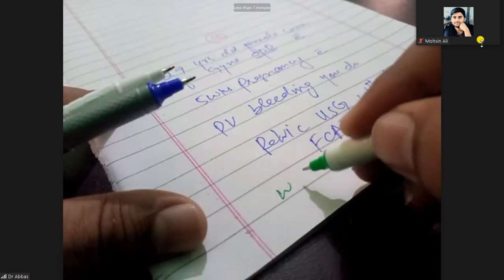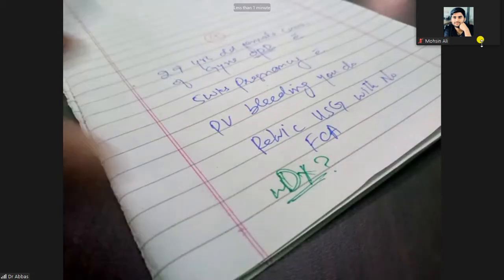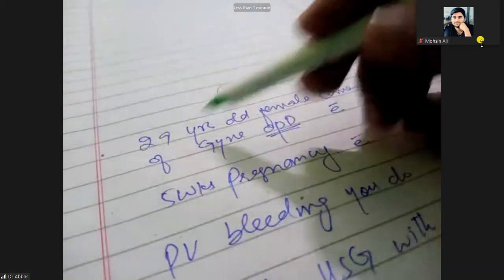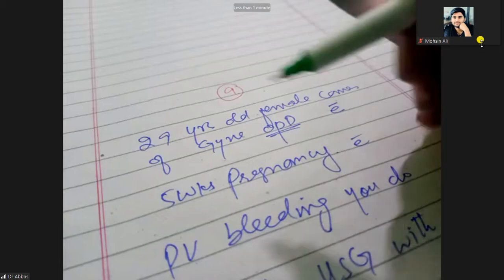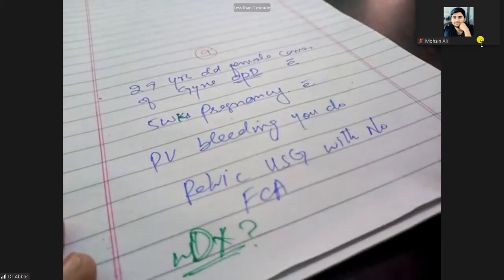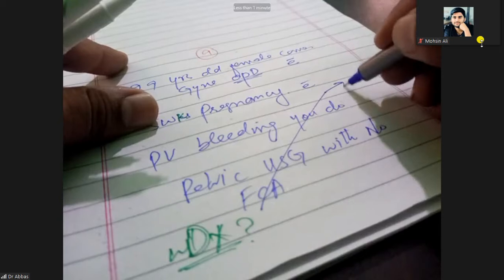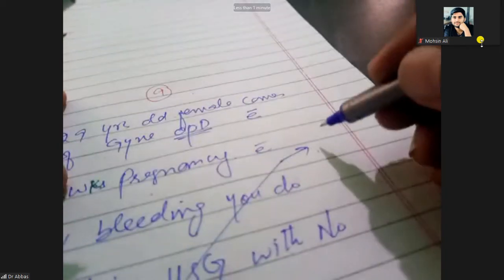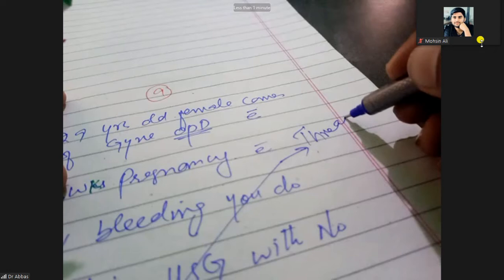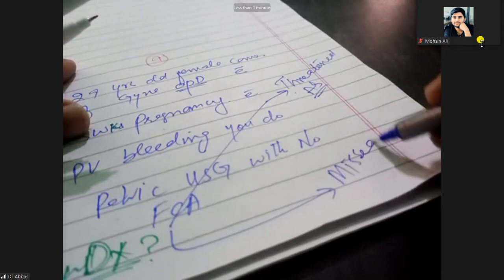What is your diagnosis? Keep in mind, a 29-year-old female comes to the gynae OPD with pregnancy and per vaginal bleeding, and on pelvic ultrasound there is no fetal cardiac activity. Two things come to your mind. The first thing is threatened abortion, and the second thing is missed abortion.